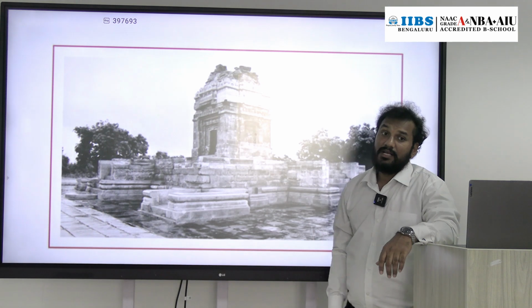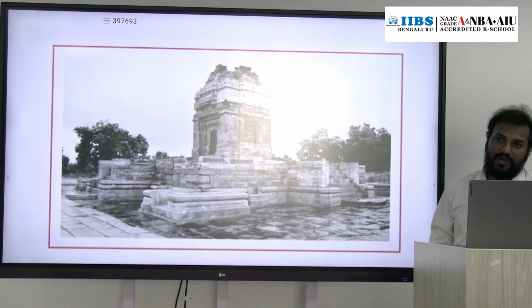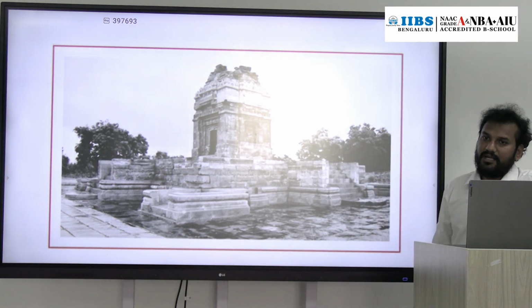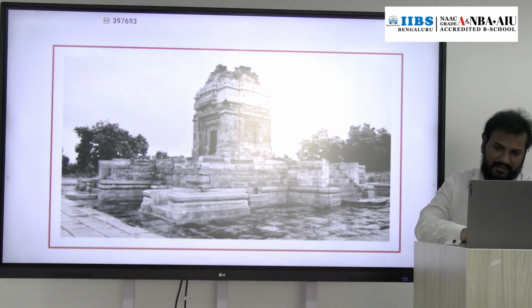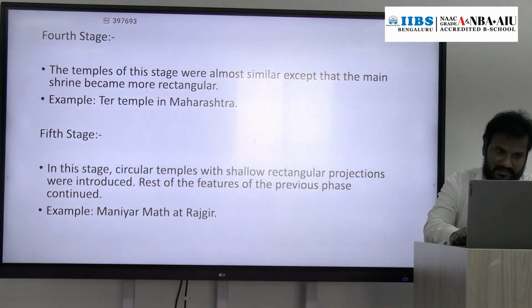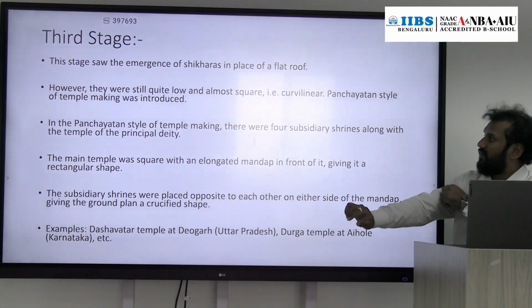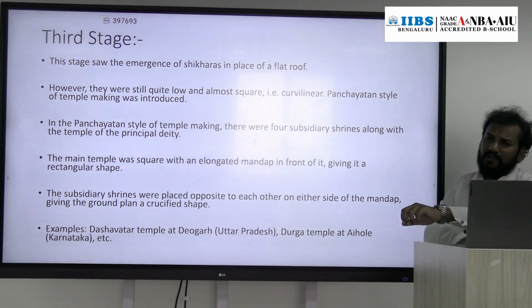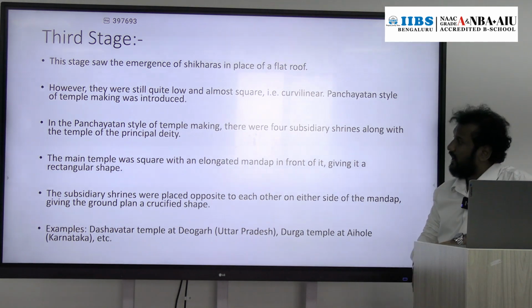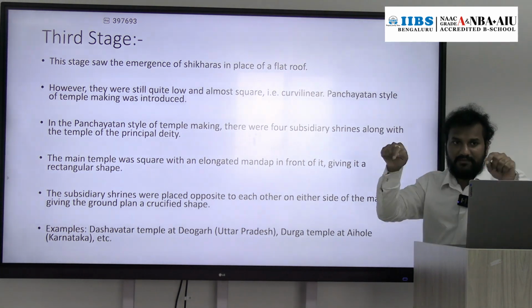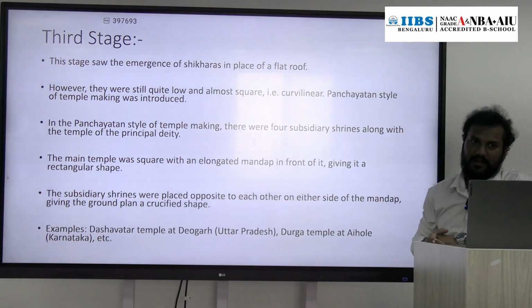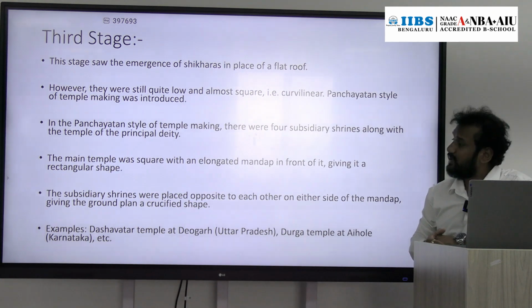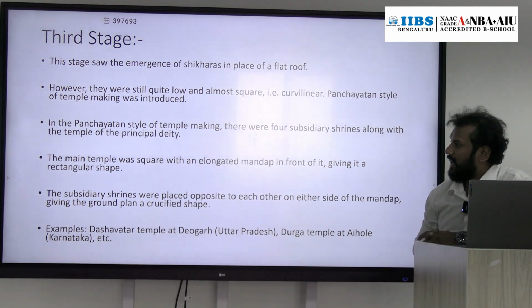So this is the new feature which was developed during the third stage of development. Rather than a flat roof, there was a shikara, and the shape of the shikara was square. Later it developed into rectangular in some stages, but in the third stage it was square in shape.